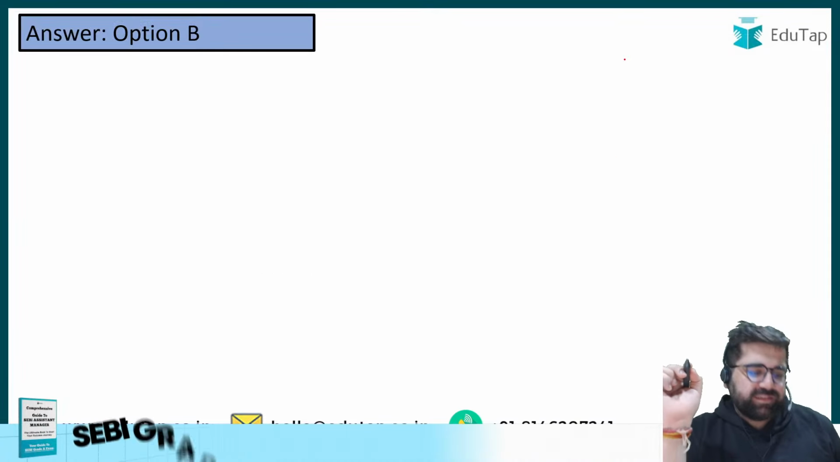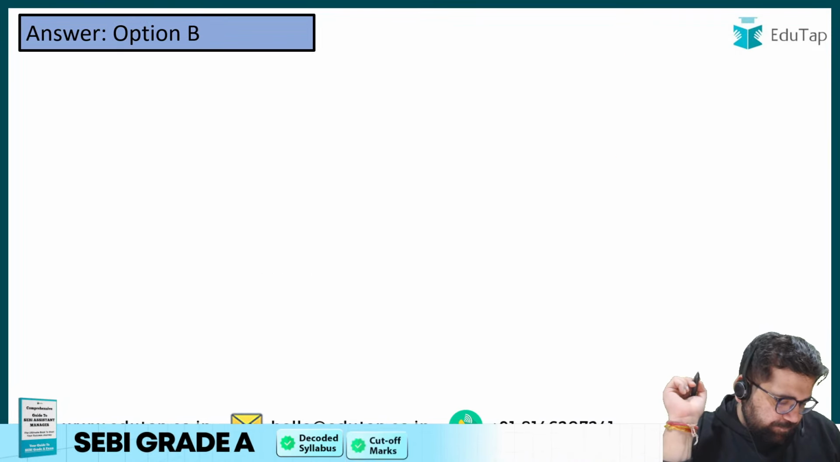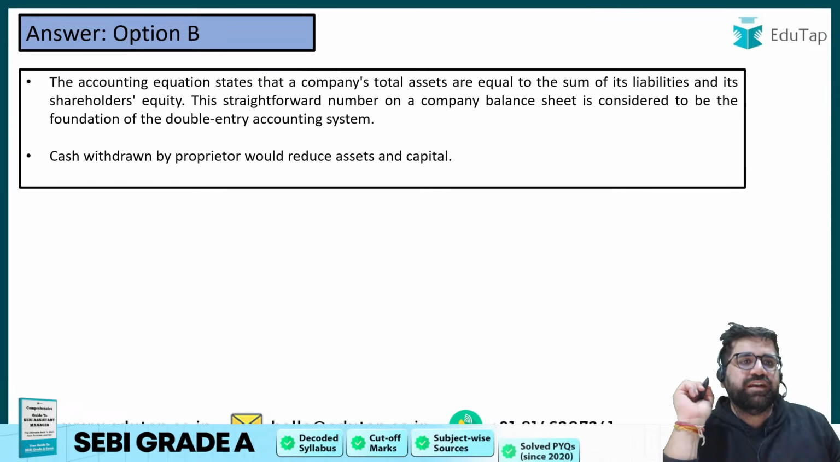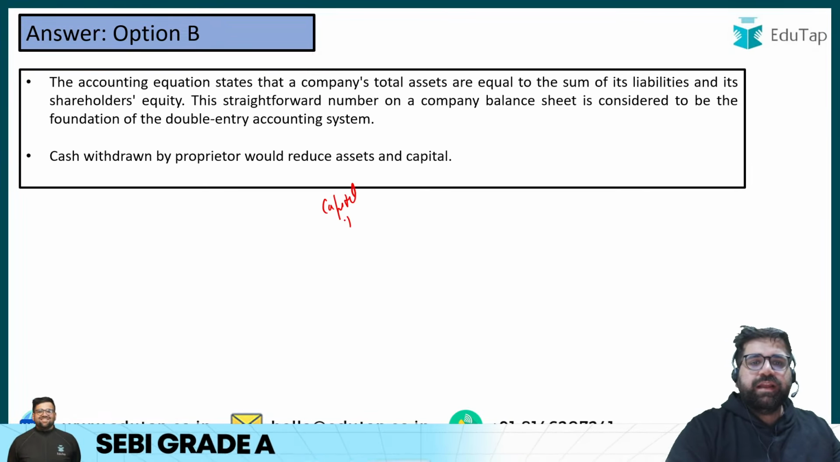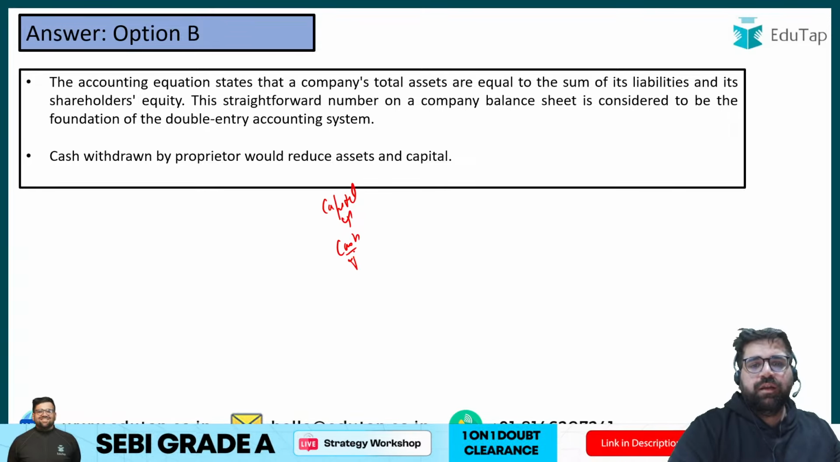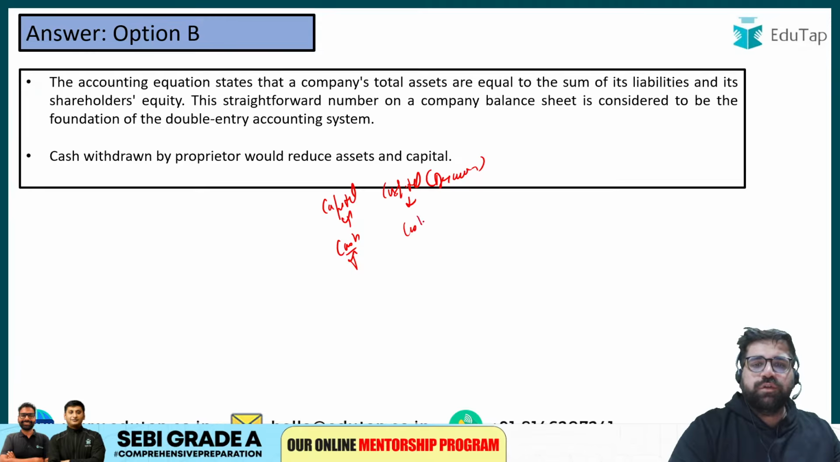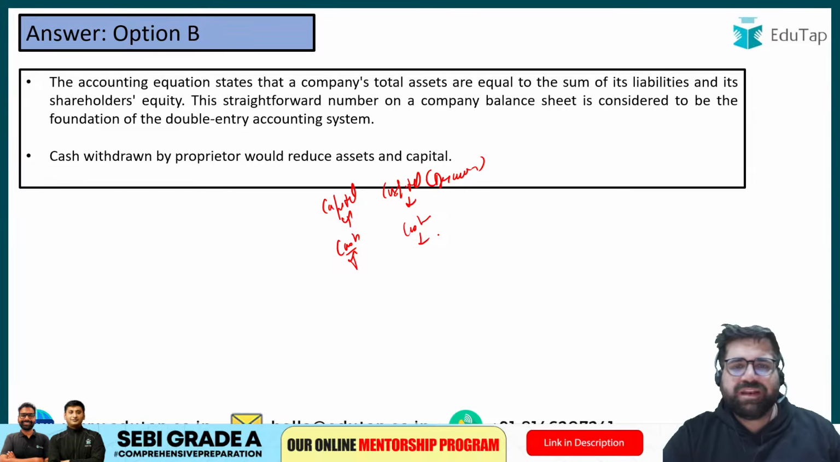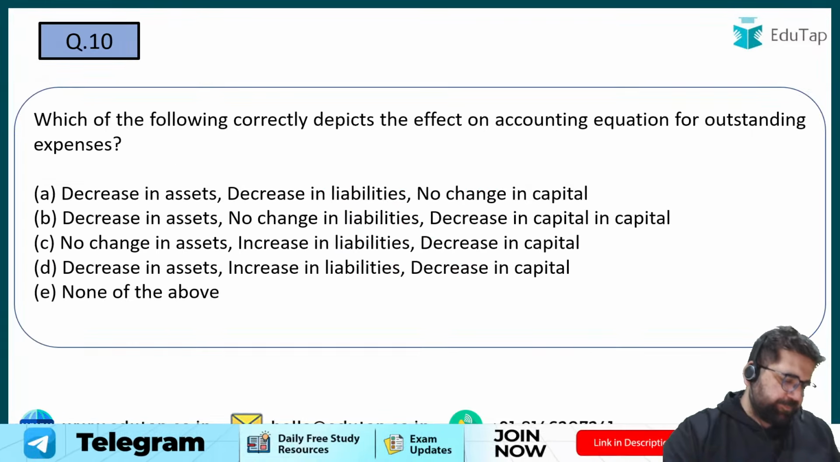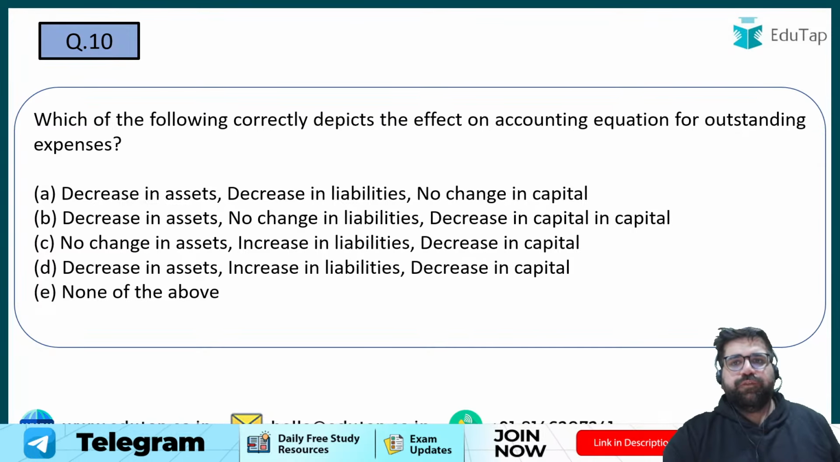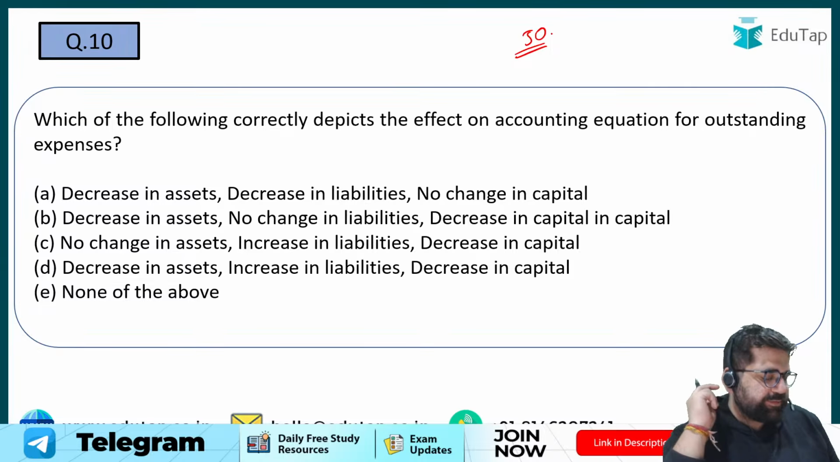Now this question was easy, but I don't know why you took so much time to answer it, right? So remember, capital introduced will increase the capital and cash, but capital withdrawn will decrease the capital, which basically is drawings, and your cash will also reduce, right? Very basic stuff. I hope you all are aware of it. Question number 10. Come on, we have to solve 50 questions today, which will test your multiple concepts.